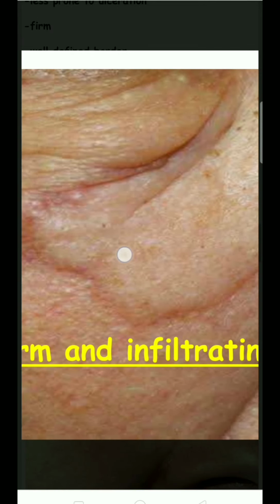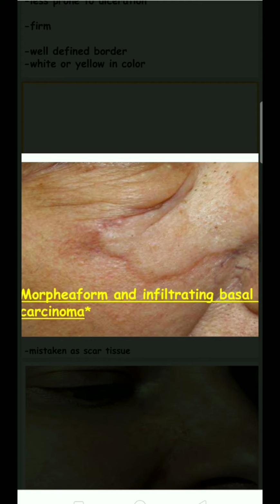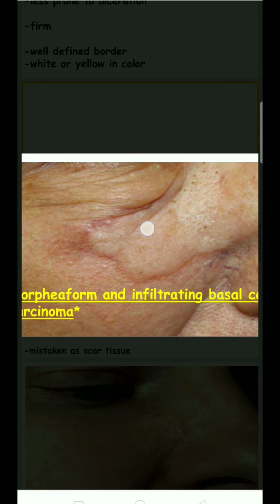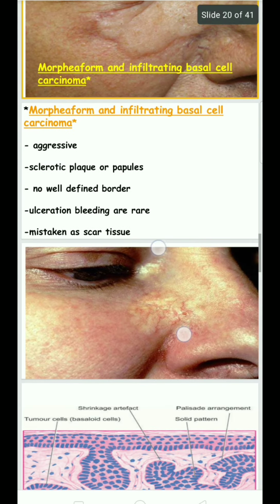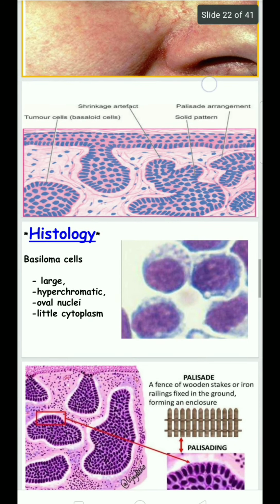It looks like scar tissue and is mistaken for scar tissue. Ulceration and bleeding are rare.